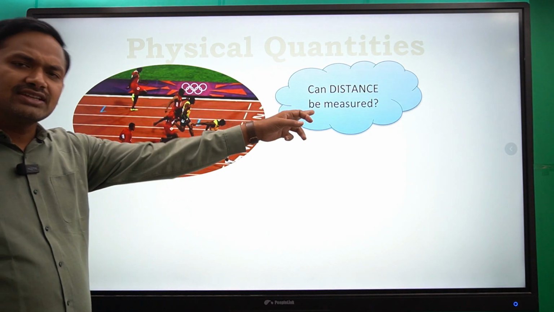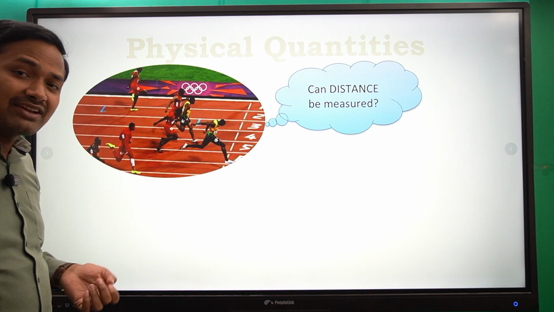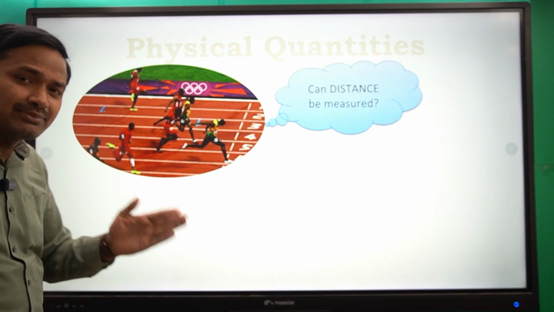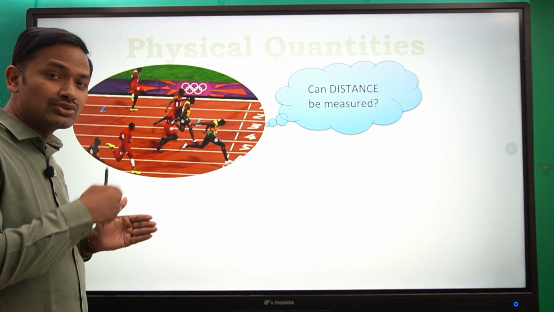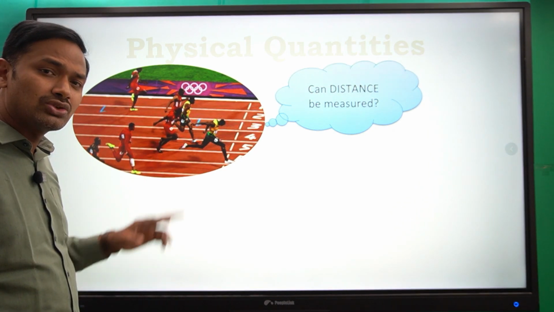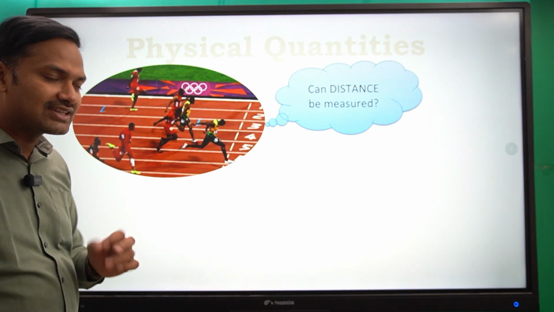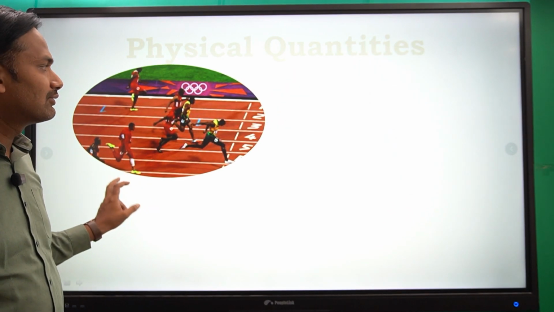Can distance be measured? Yes. In a running race, we say a 100 meters track, 100 meters race, 500 meters race, 1000 meters race. Like that, we can measure distance. So distance is a physical quantity.